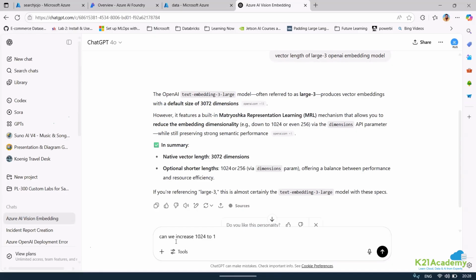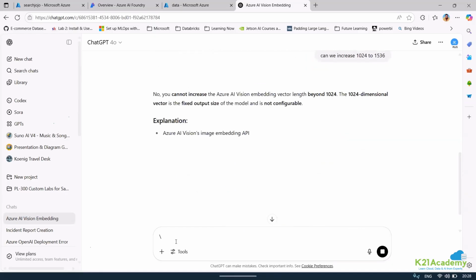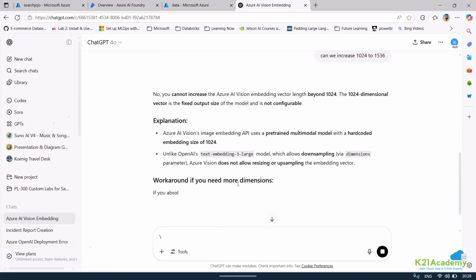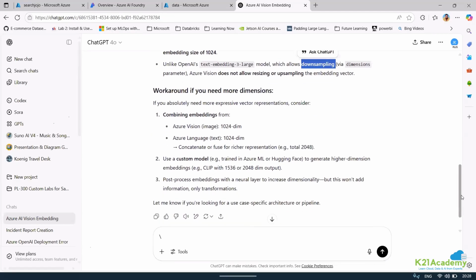One second, just a moment. I have not tried this, but I have tried to downcast. We cannot increase the embedding length, but we can downsample. But if we downgrade it, we might get into a loss of data. Yes, I got it.